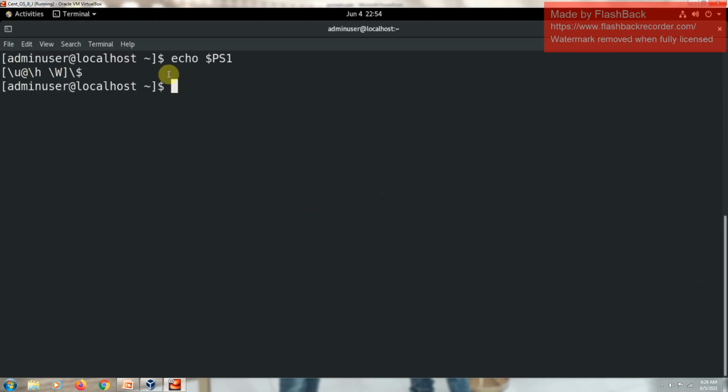So whatever I highlighted here is called the PS1 prompt. You can even see the value of the PS1 prompt by giving echo $PS1; this is the value we got for the PS1 prompt. So \u stands for user, @ is a hard coded value, \h stands for host name, and \w stands for working directory. Finally we have the $ sign. That's why we got the PS1 prompt like this.